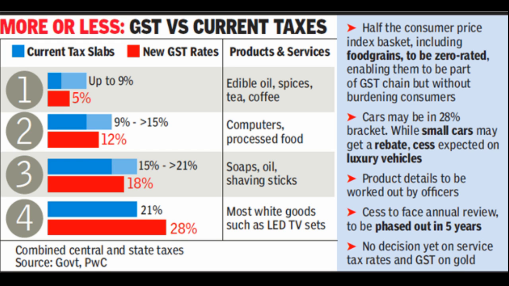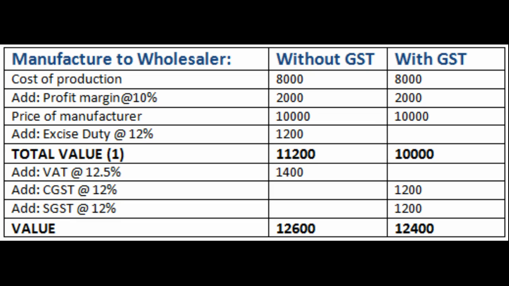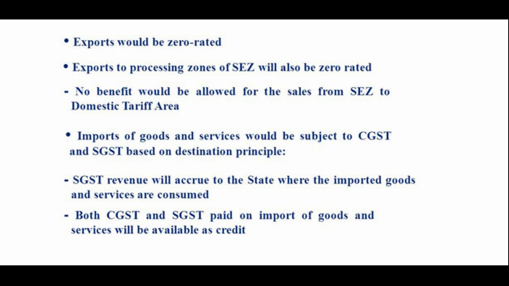GST on exports. Under the GST law, export of goods or services are treated as zero-rated supplies. Therefore, GST will not be charged on the export of goods or services. The credit on inputs used for making export supplies will be available to the exporter. The exporters have two options: either to export goods under bond and claim refund of input credit, or to export goods under rebate claim and claim the refund of output tax.